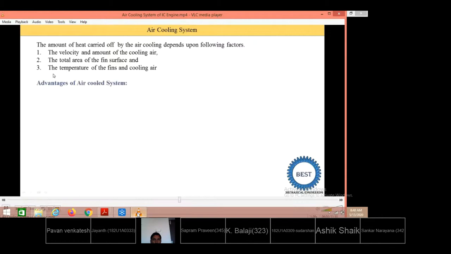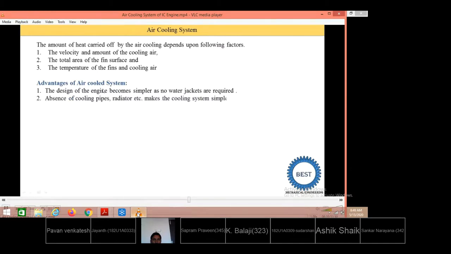So next point is the advantages of the air cooling system. The design of the engine becomes simple as no water jackets are required. So in a water cooling system, water jackets are required. So it makes the construction of the engine difficult. But the design is easy because no water jacket is required.